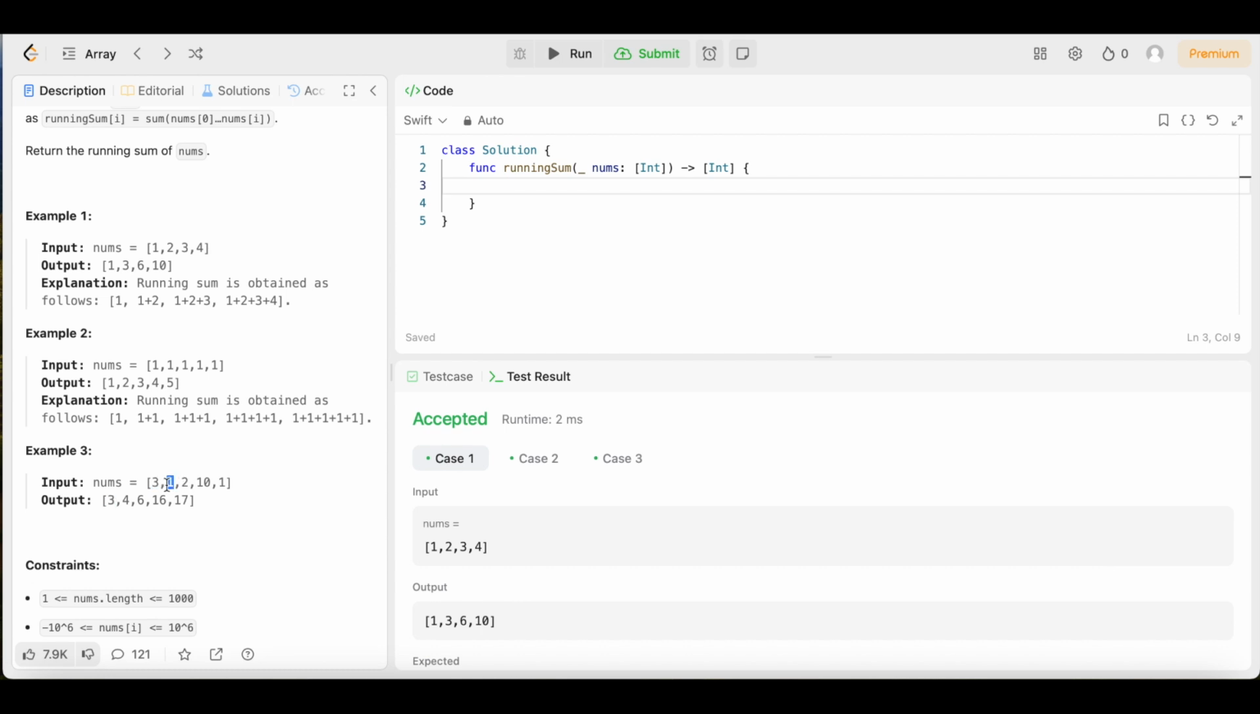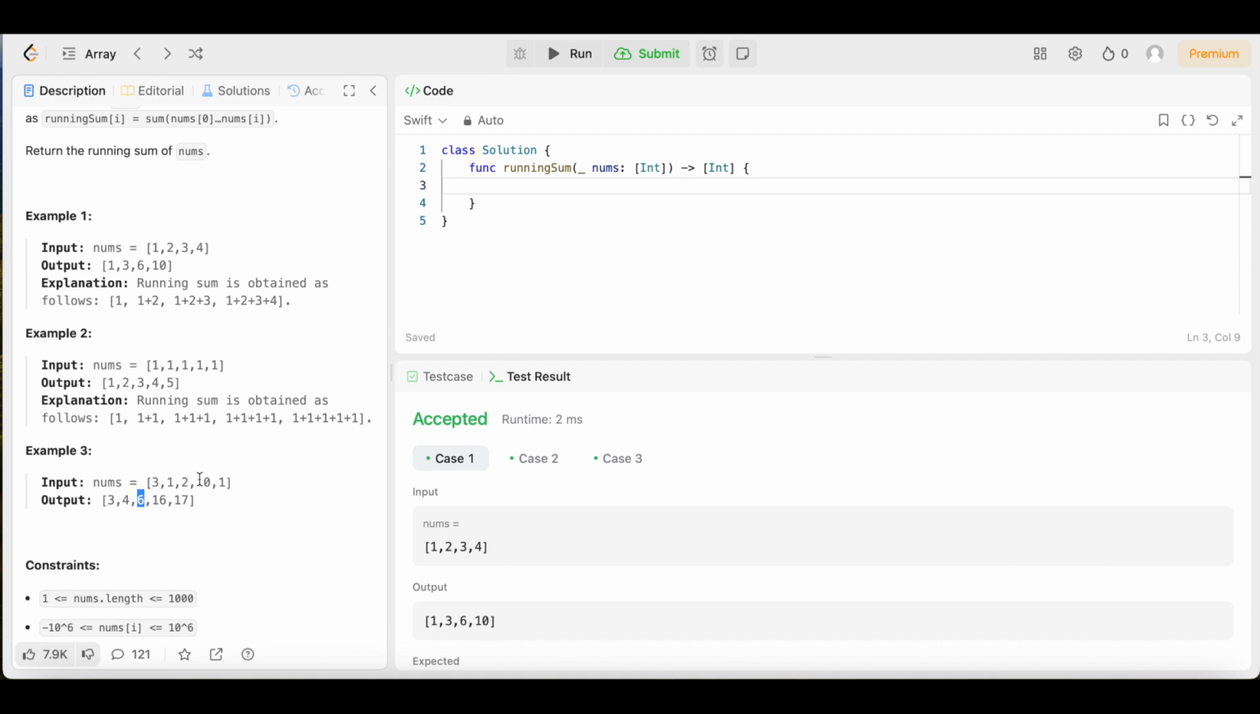Then we have a 1 right here, index 1. We had the 3 before, so now we have to add the 3 and the 1 together. That's going to give us 4, so we're going to put a 4 right here. Then we come down to index 2. Now we have a 3, 1, and 2, so we add all those together. That's going to give us a 6, so we're going to put a 6 right here.